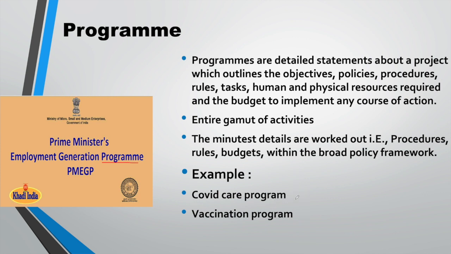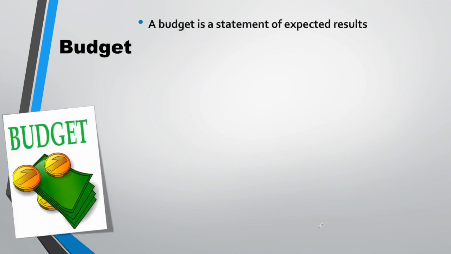Which method would be followed? What would be the procedure? What would be the policies? So it will include everything. Like the annual appreciation program in a corporate. Now the last one is budget. It's a very simple word and you have many times heard about it.